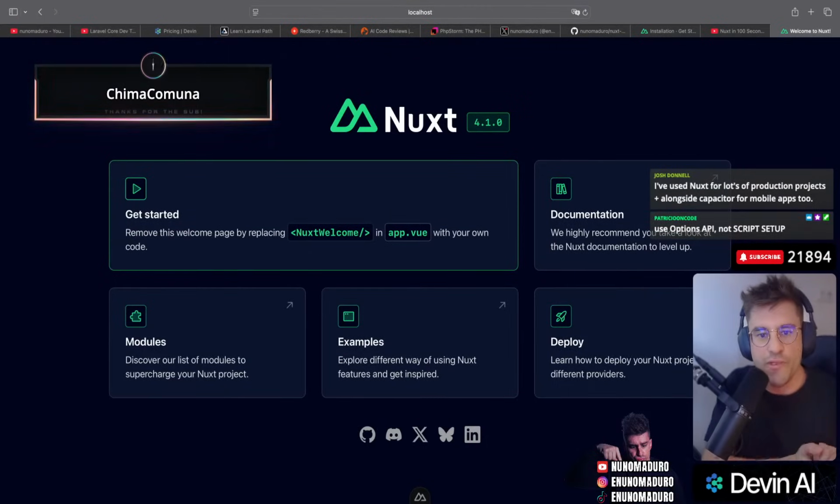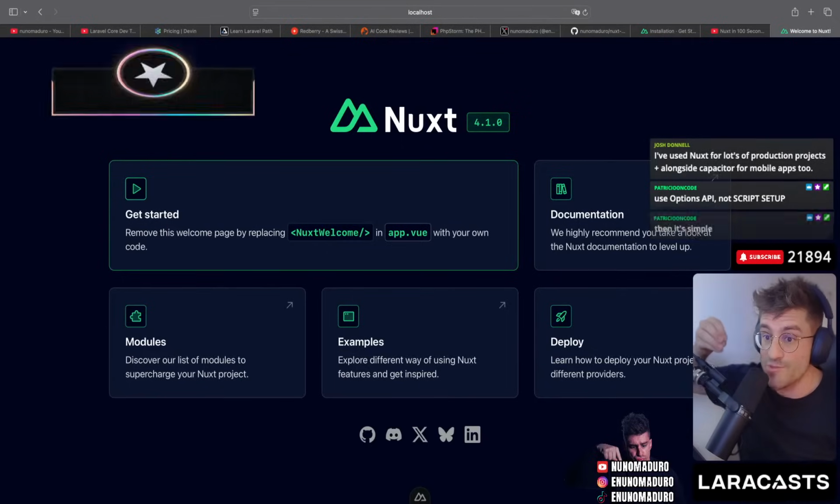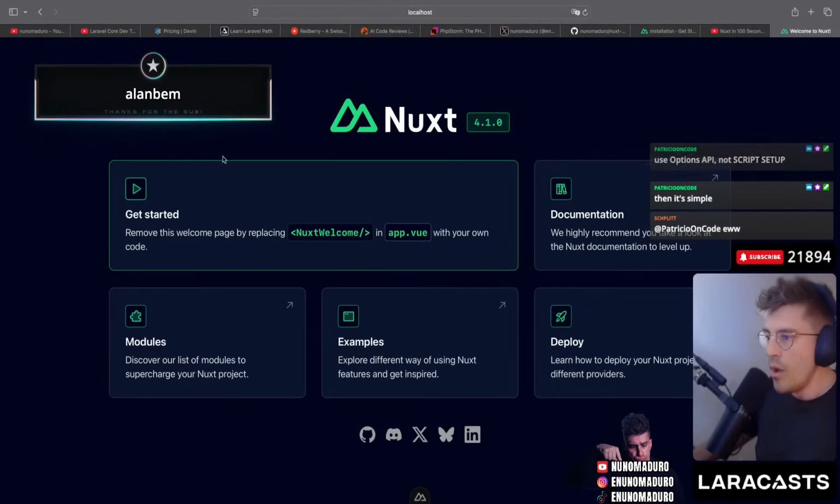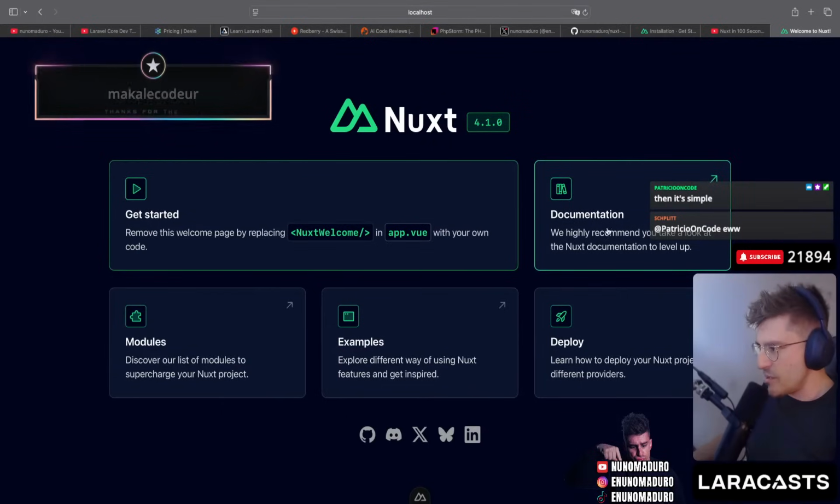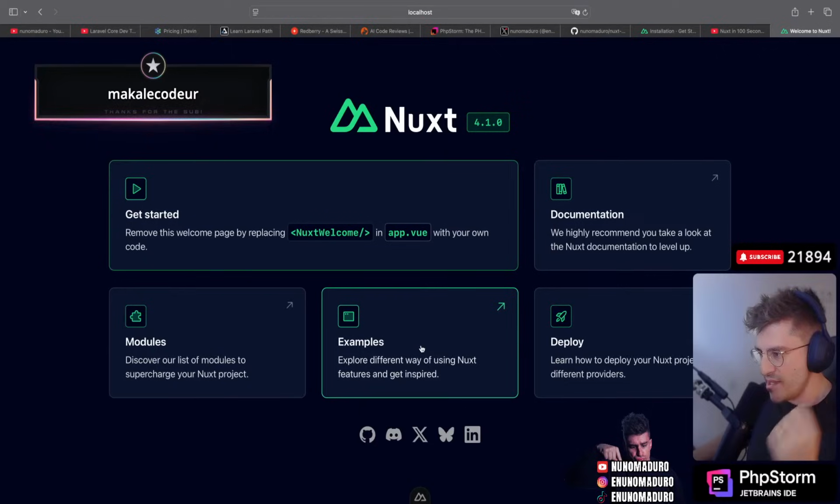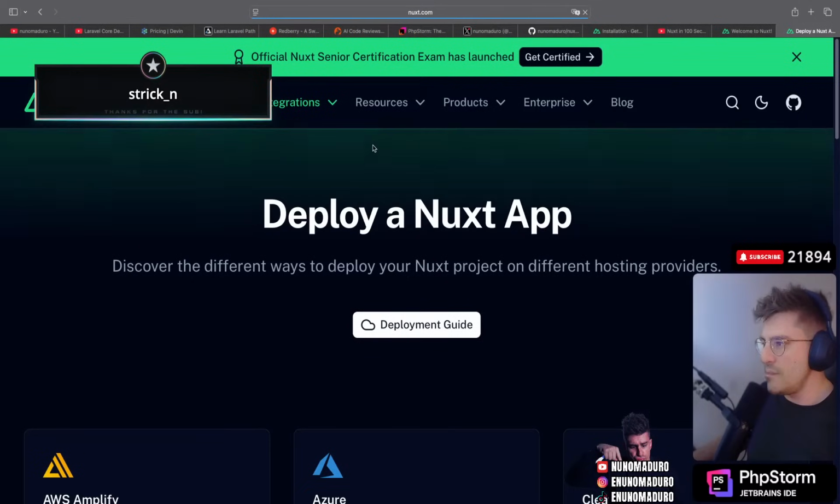Bun really provides a smooth experience. Maybe we should do a full live stream just about Bun and see how it goes, because I literally don't have any experience with Bun to tell you anything, okay? Now, what do we see here? Obviously, we see how to get started. We see the documentation, the deploy section, and the examples. And we see modules. I'm curious to see where I can deploy Nuxt though.